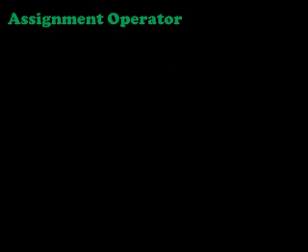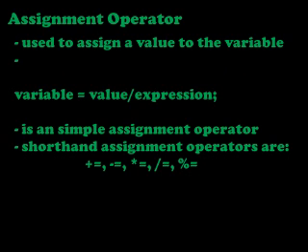Okay children, now we will see some of the topics we left in the previous classes. First one is the assignment operator. The assignment operator is used to assign a value to a variable. That means the right hand side value or expression will be stored in the left hand side variable.